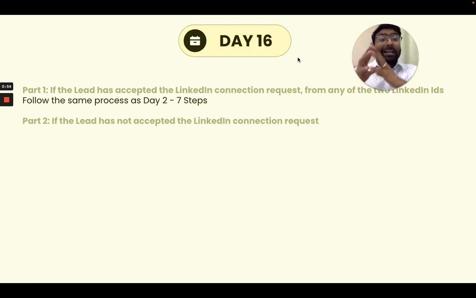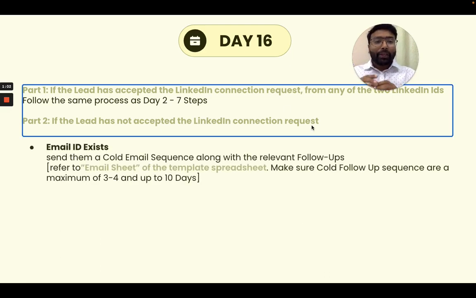But if 16 days have passed and the lead has not yet accepted your connection request on LinkedIn, then what we'll do, you remember, we tried to find the email ID and phone number using the email and phone number extensions that you did on day 2 to day 7. You also did the same thing on day 8, right? For the people who have not accepted your connection request. For all of these people, if you have found the email ID, you will send them a cold email sequence as per the content template sheet that you have created for that specific user persona profile, right?